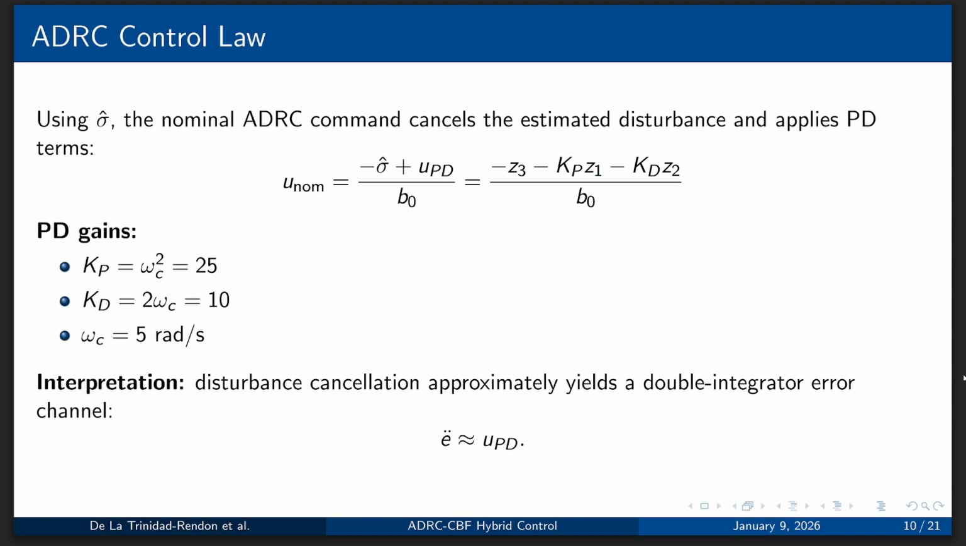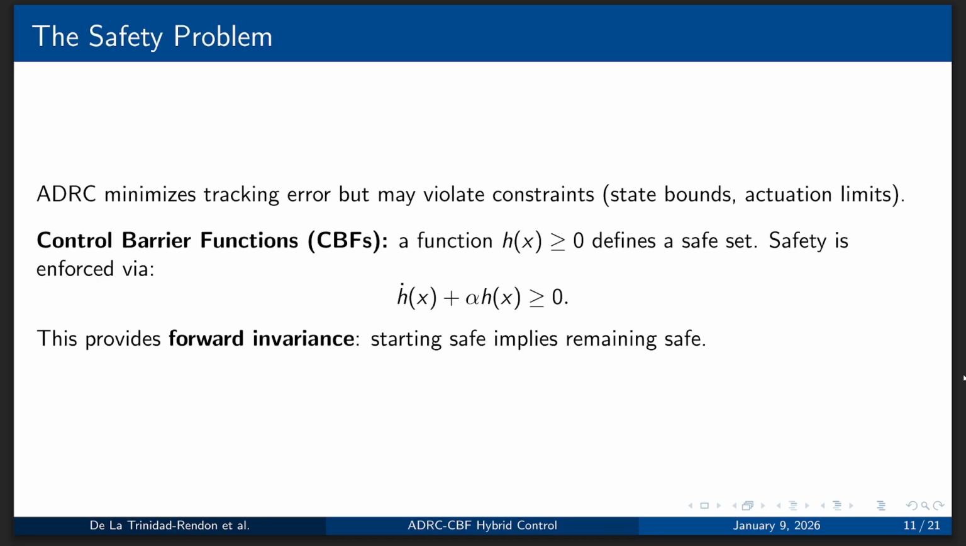We have our ADRC control law, which uses sigma hat, which is the nominal ADRC command, and cancels the estimated disturbance and applies PD terms given by the equation with u nominal. PD gains are given by Kp equals 25, Kd equals 10, and omega c, which is 5 radians per second. The disturbance cancellation approximately yields a double integrator error channel given by the equation on screen.